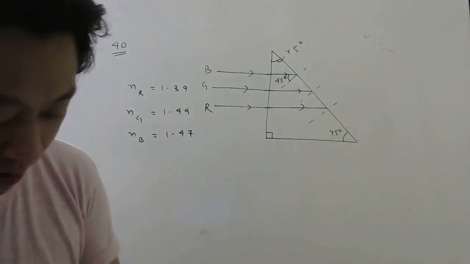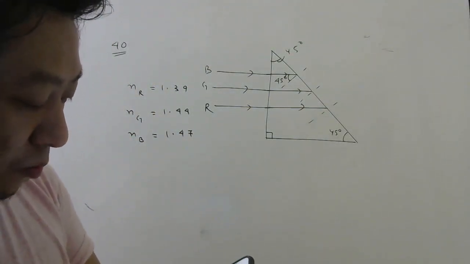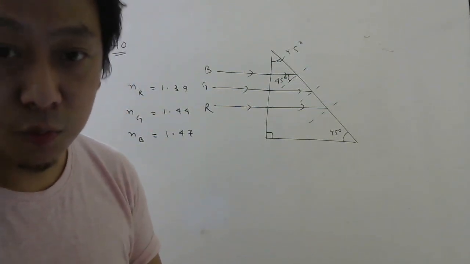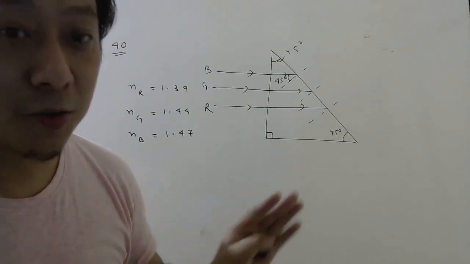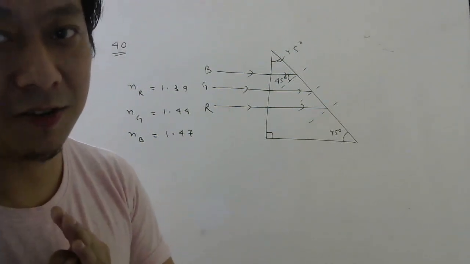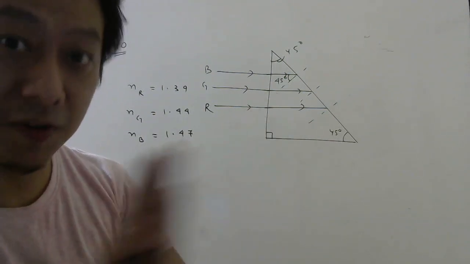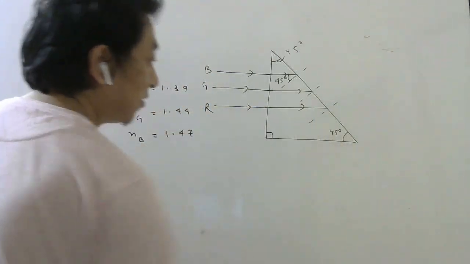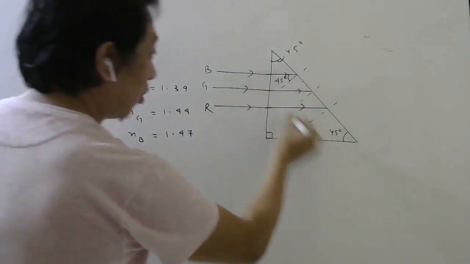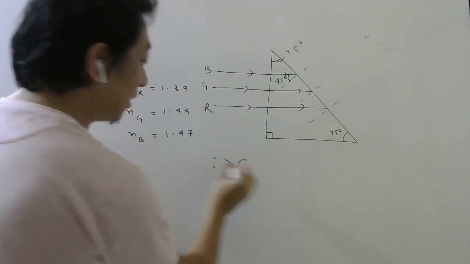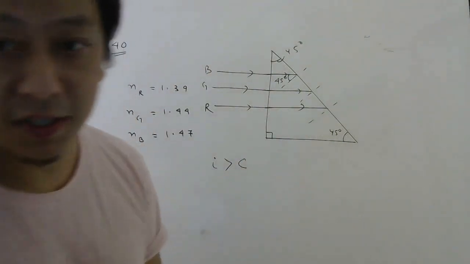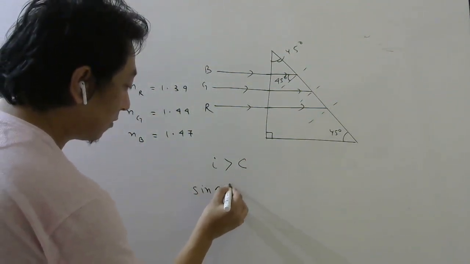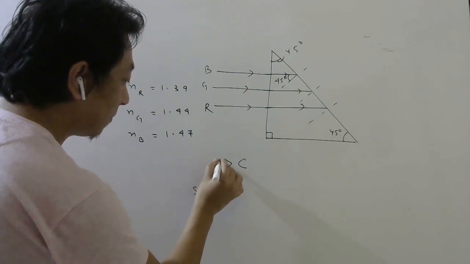Now the question is saying, the prism will, option A, separate blue part from green, red and green color. So which color will be separated, they are asking. So this idea can be used for filtering colors also. Some colors which you don't want, you can filter. So let us see which colors will come out, which colors will suffer TIR. So for all of them, angle of incidence is greater than critical angle. So sine of angle of incidence, which is 45, is 45 for all of the colors.